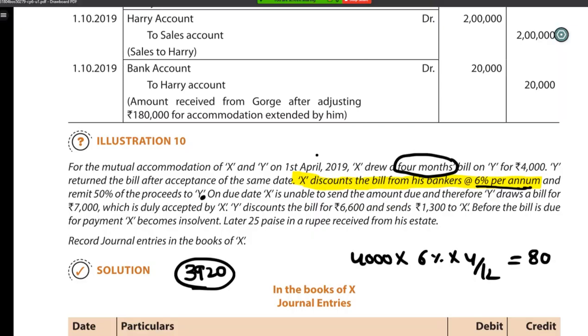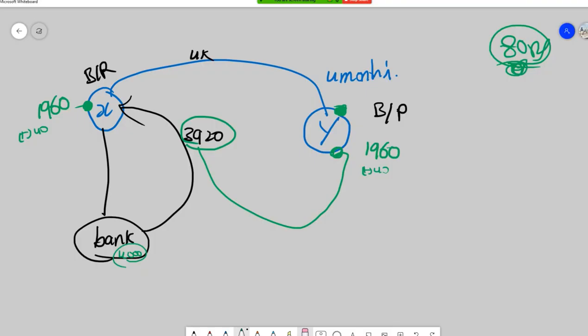Next, what happened? On the due date, X is unable to send the amount due, and therefore Y draws a bill for 7,000, which is duly accepted by X. Before learning this, normally what should happen? X discounted the bill with the bank. On the due date, the bank will go and ask Y for 4,000 rupees.